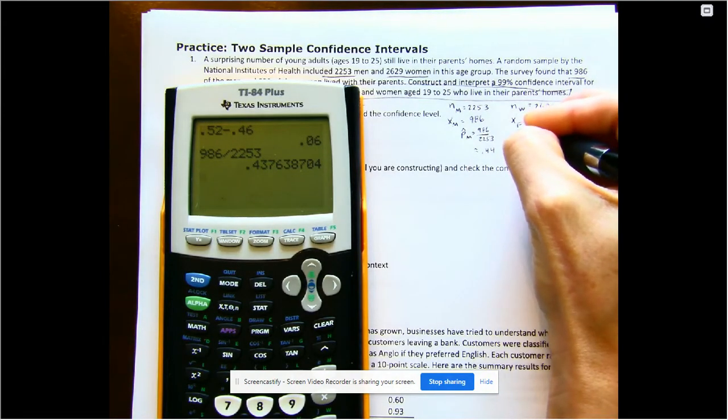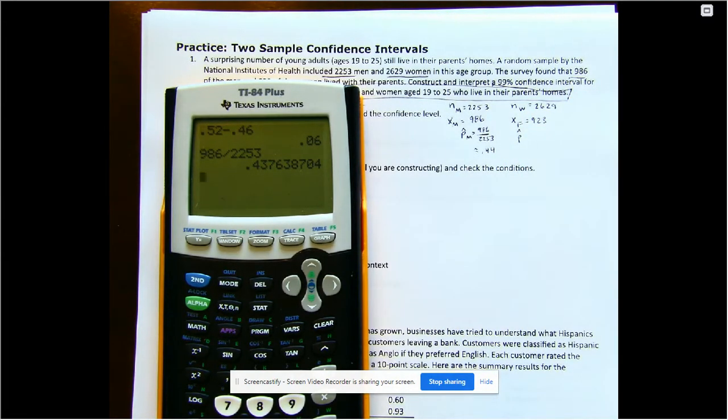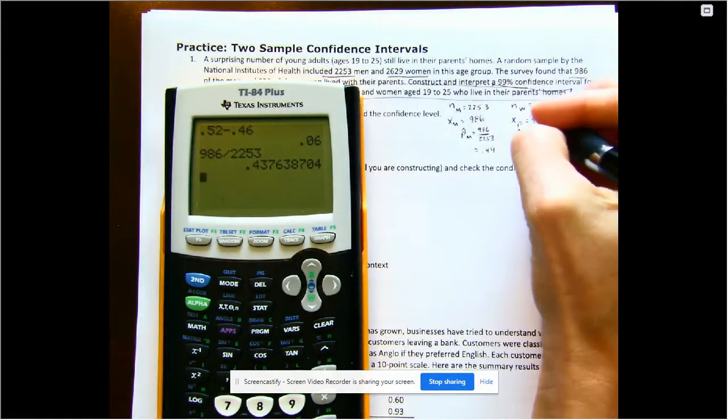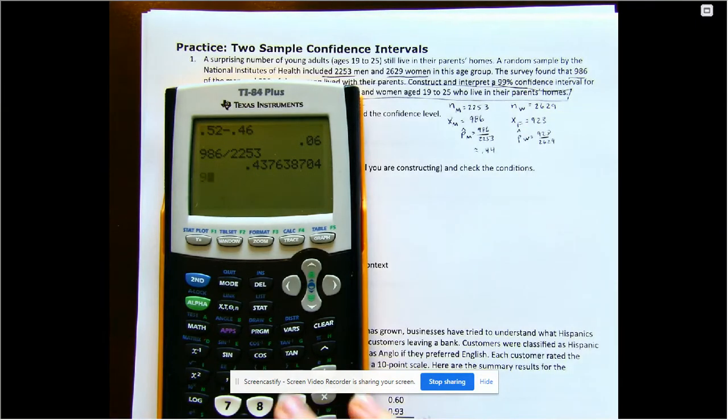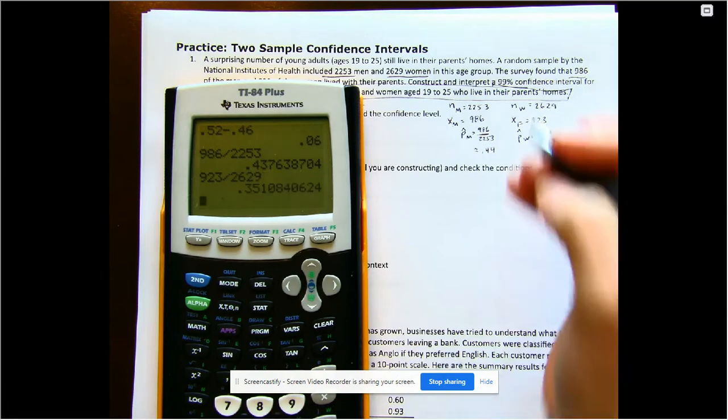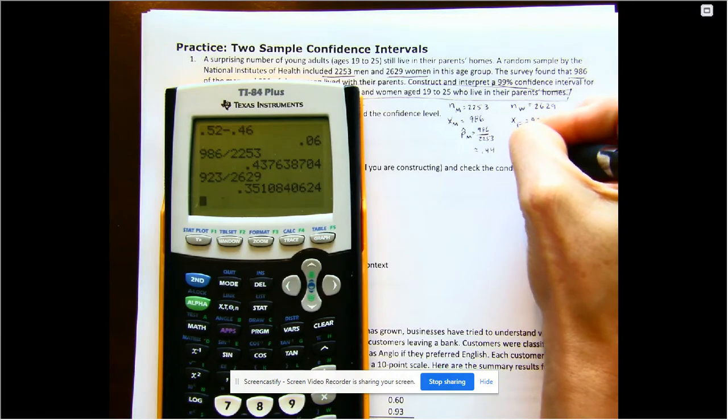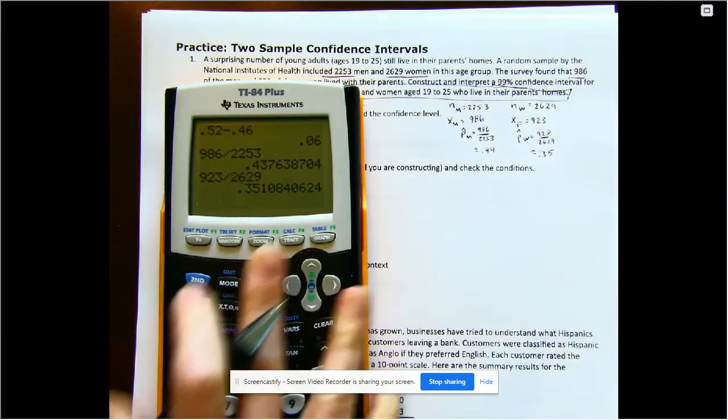Our sample proportion of women in that age group who still live with their parents is 923 over 2,629, so 923 divided by 2,629, which is about 0.35.